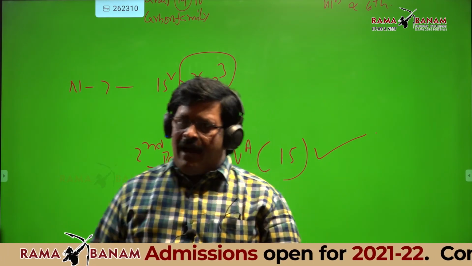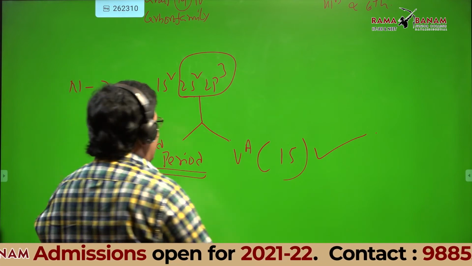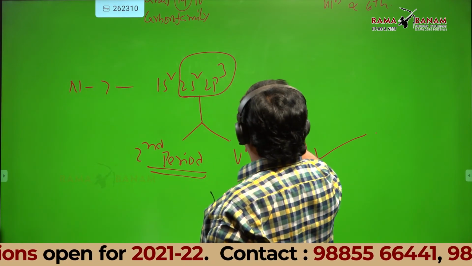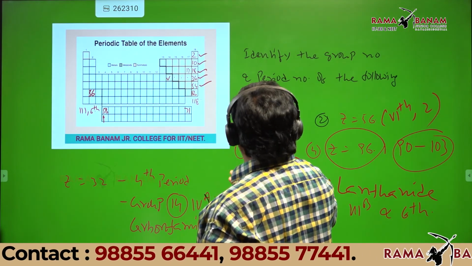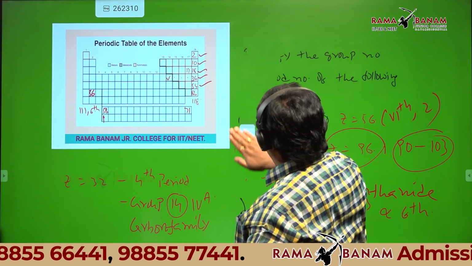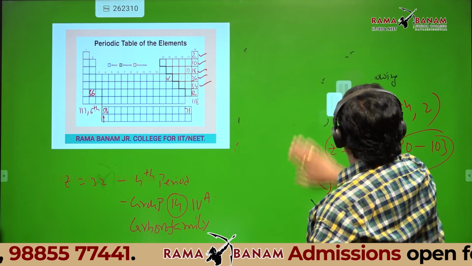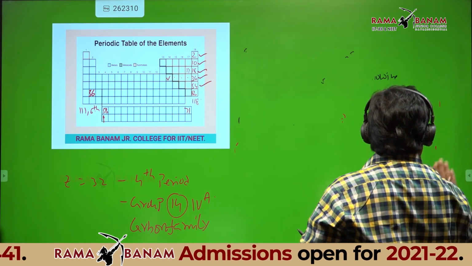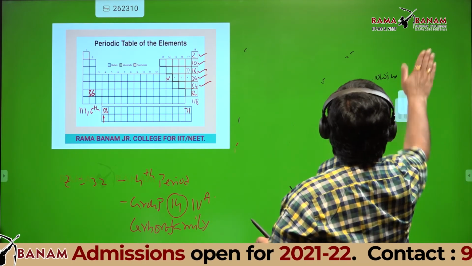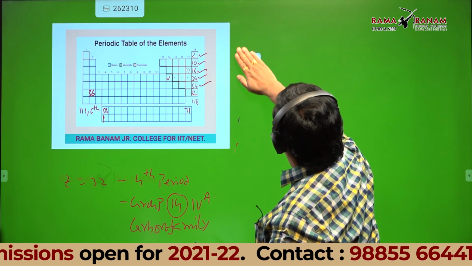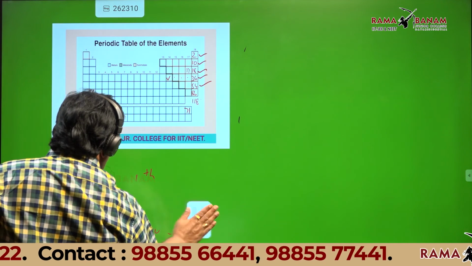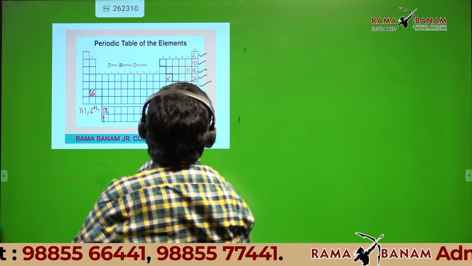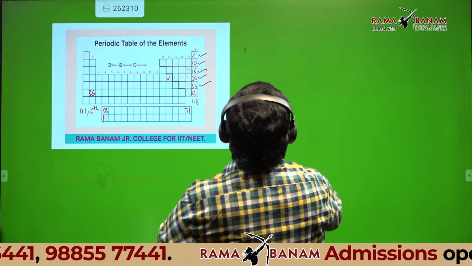So can I give one more question on this model? Write the group number and period number for the following.